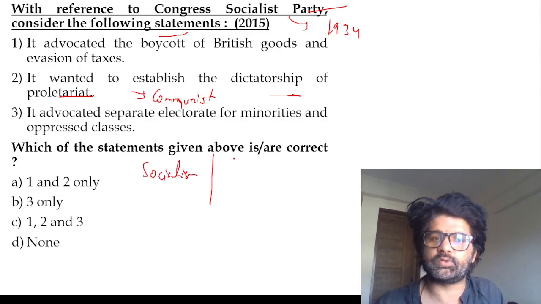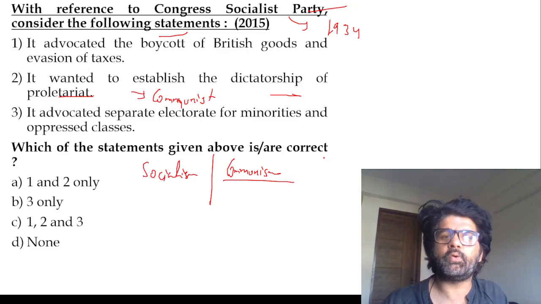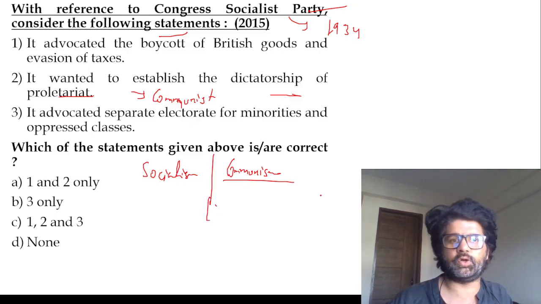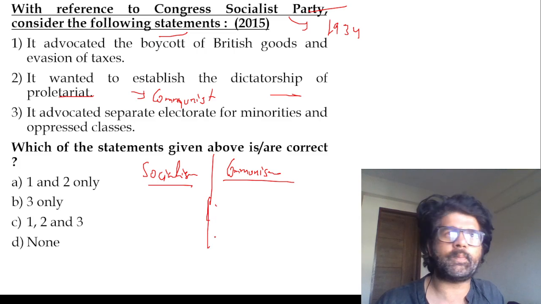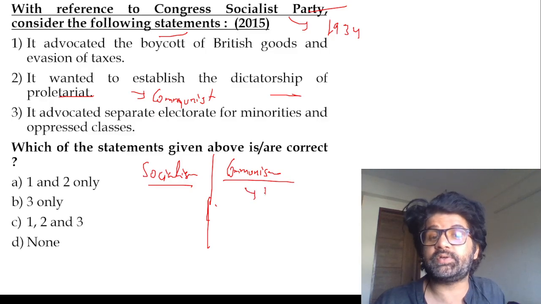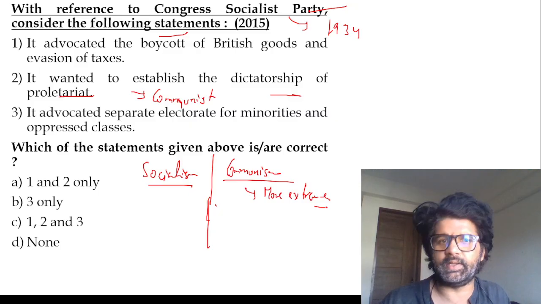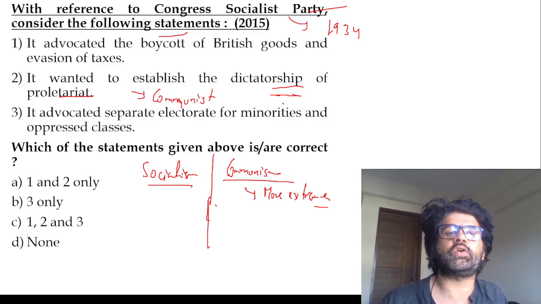And then communalism also. Communalism is a different thing altogether, which is about religion, how my religion is different from yours, my interests are different from yours, and we cannot coexist. Communism and socialism both are about equitable distribution of resources. But communism is a little bit more extreme, so to say. They talk about a classless society. They don't discount violence, as you can see here in the dictatorship of the proletariat. Not a philosophy of socialists.